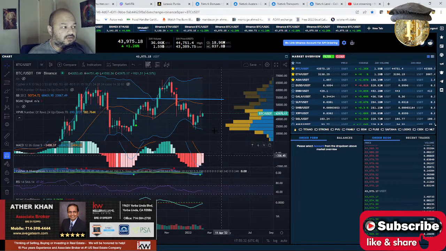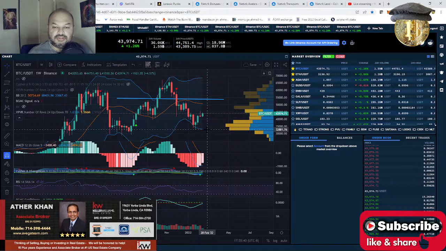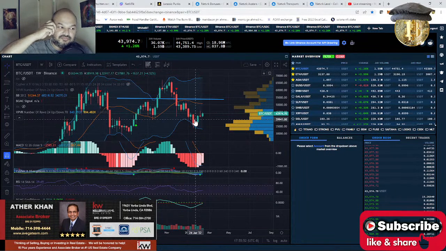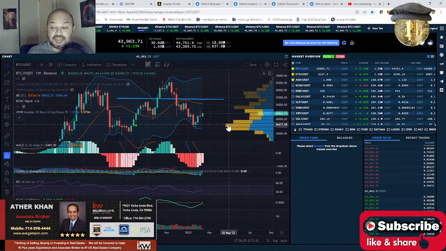Then if we see a green buy signal on the weekly chart, that is it. This is the confirmation that we are going for sure. This is not a dead cat bounce. A dead cat bounce is like if you throw a cat from a height, from the third or fourth floor, and if it's a dead cat, it just hits the bottom and bounces a little bit. Very animal cruelty kind of jargon, but what I can say. So that kind of thing is there.